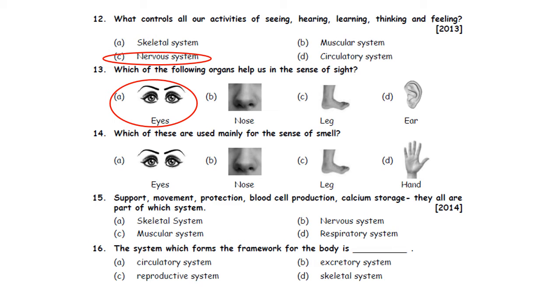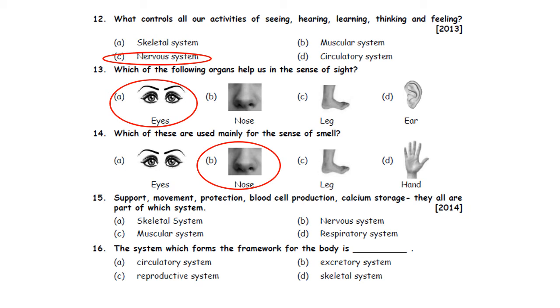14th one. Which of these are used mainly for the sense of smell? A, eyes. B, nose. C, leg. D, hand. So, we all know nose helps us for the sense of smell. So, the correct answer is option B.